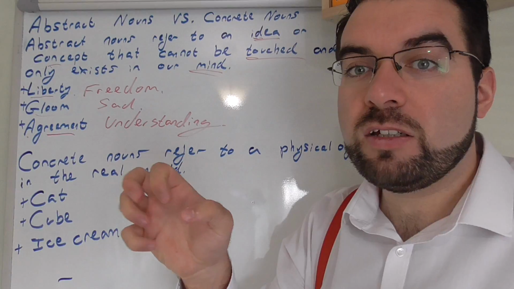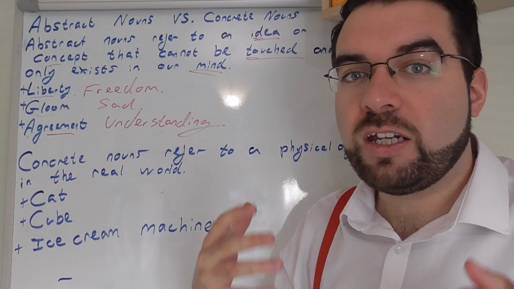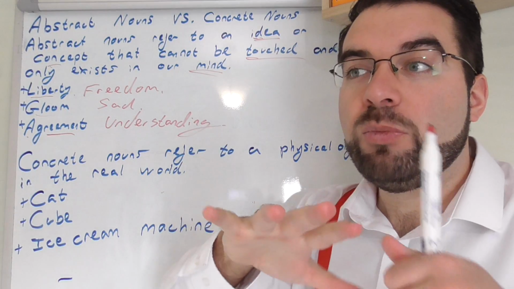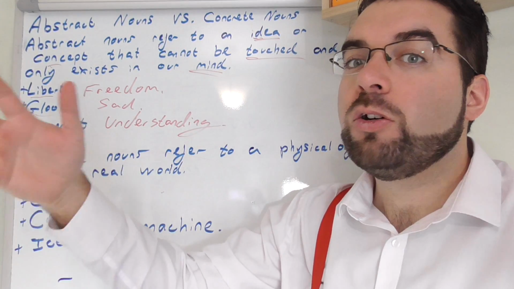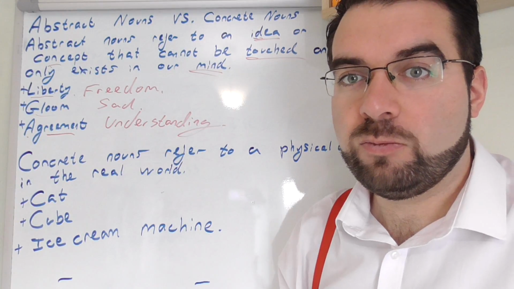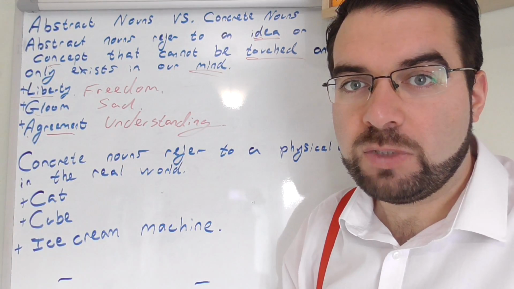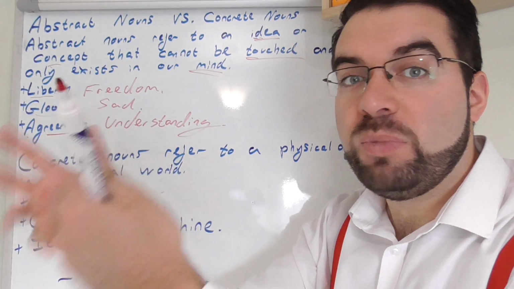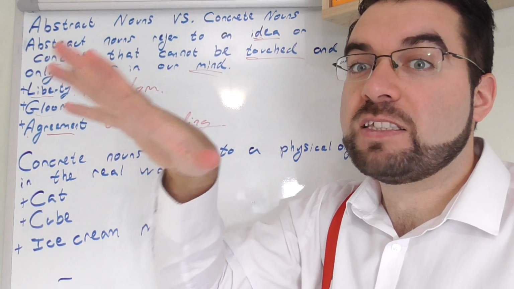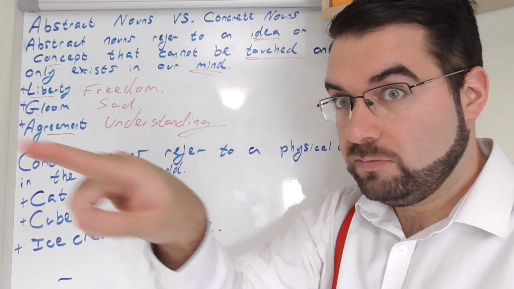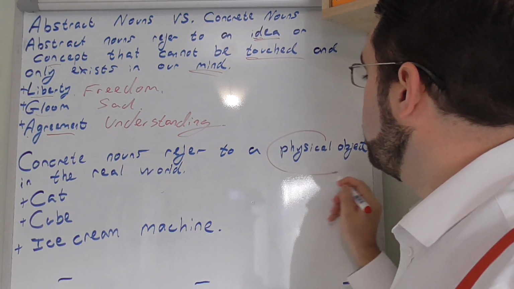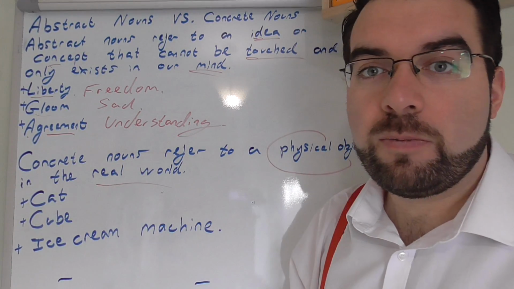You can't touch it, but you can experience it. You can see it. But the concept liberty exists in our mind. But the way the world is set up could be as though we interpret it as freedom. We see it as freedom, even though it is something else. It could be just people being free, but we see it in our minds as this is freedom. And concrete nouns refer to a physical object in the real world.